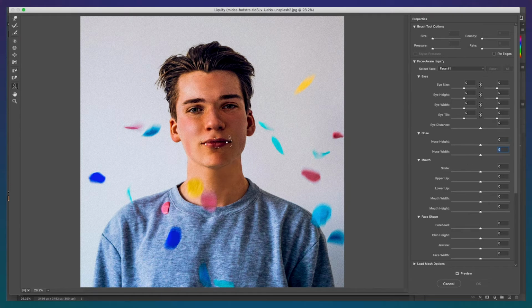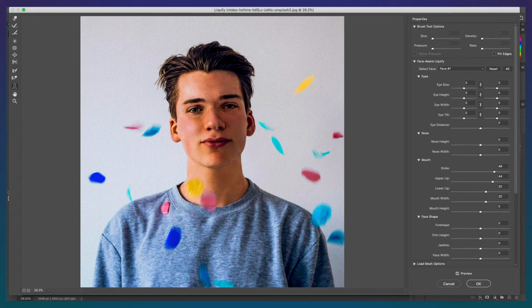Going down now to the mouth, we have 5 adjustments that we can make. The dotted lines on the outside let you adjust whether you want more of a smile or a frown. The anchor points on the left and right allow you to change the mouth width. The lines at the top and bottom of the lip allow you to change the thickness of the lips.